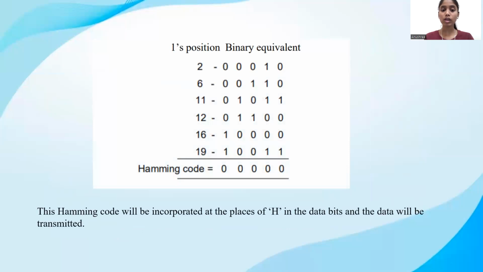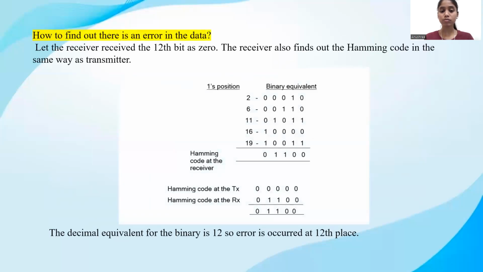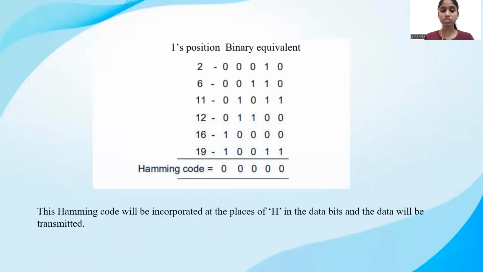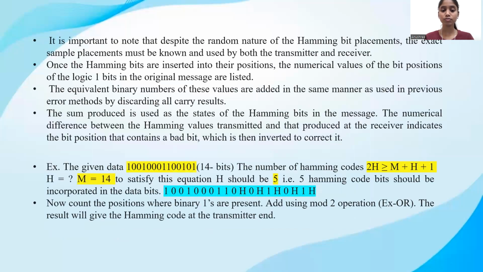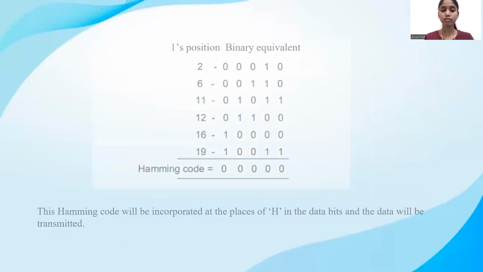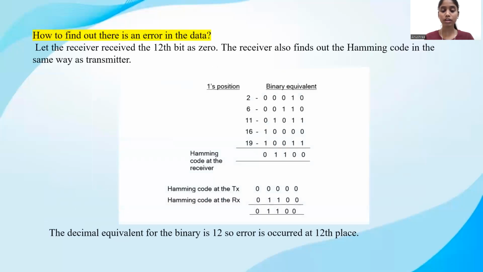The binary equivalent of 12 is 01100, as you can see in the slide. So here we have calculated the same 01100. This is the bit in which an error has occurred and it has been misplaced. The Hamming code at the transmitter side was 5 zeros, but the Hamming code at the receiver side is 01100. That is the binary equivalent of 12. The decimal equivalent of this binary is 12, so the error has occurred at the 12th place. In this way, we can determine the error and we can correct the error.